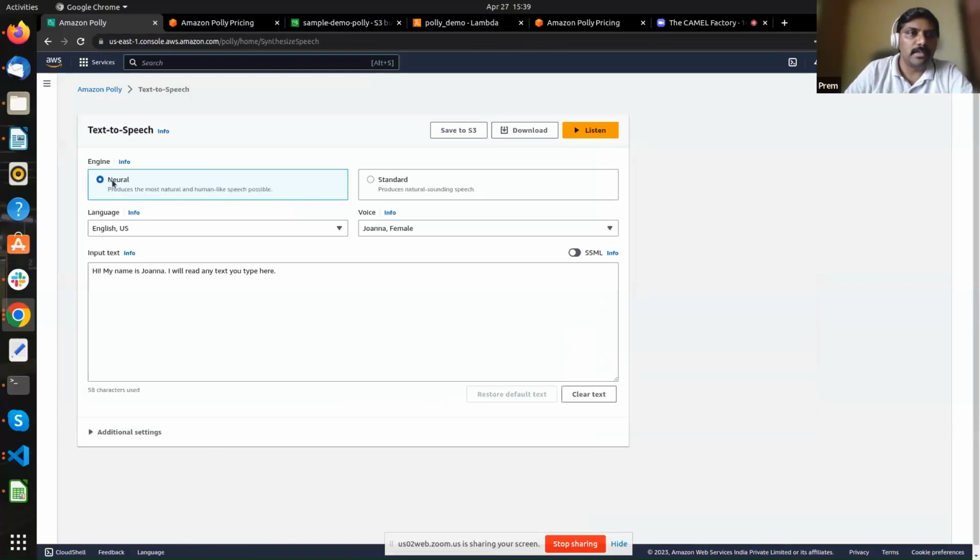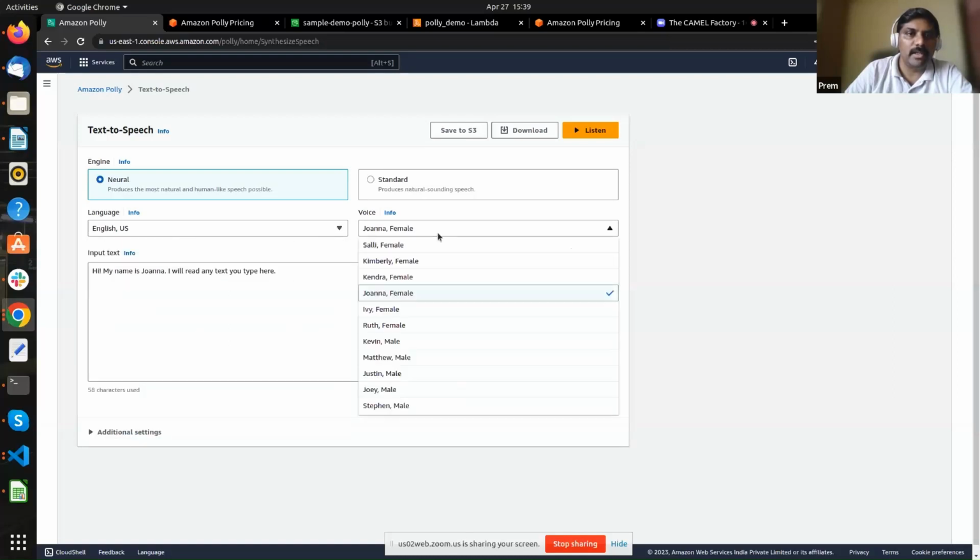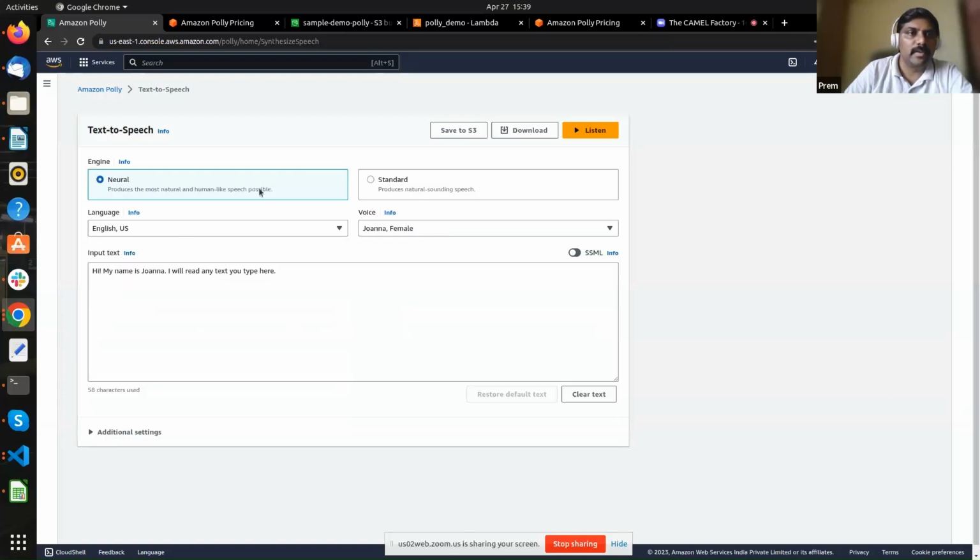Okay. So as I said, the neural and standard two options are available. I'm not sure if I can broadcast the output here, but you can understand, we can use an input. We just give the text. We can select the language where we want. We can select a voice. We can choose whether it is going to be neural or standard. We can provide our input, and there are two ways of input that we can give. One input is plain text.